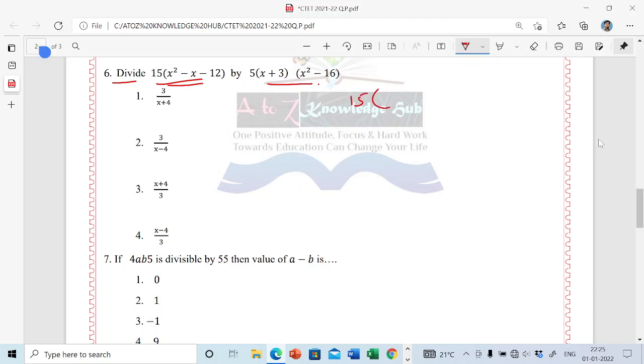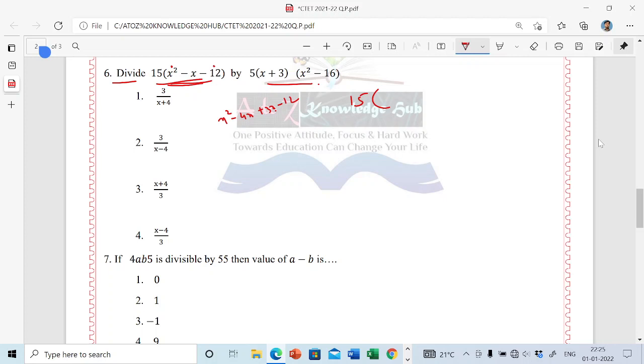Here you will get some fraction, 15. So find the factors here. Let me find the factors downside. x square minus 4x plus 3x minus 12. See, you multiply here: for this x you will get 12x square, so 4 3s are 12x square.